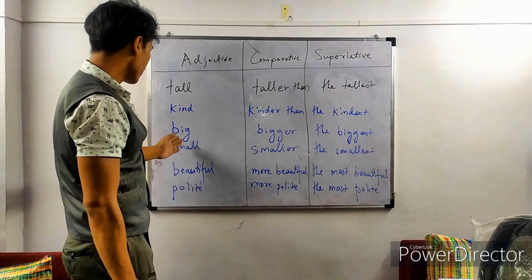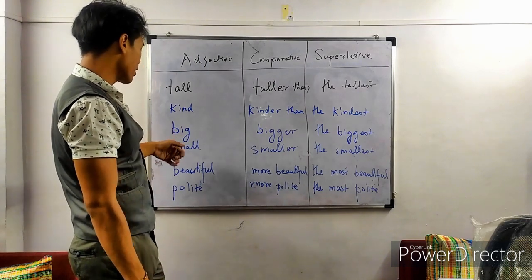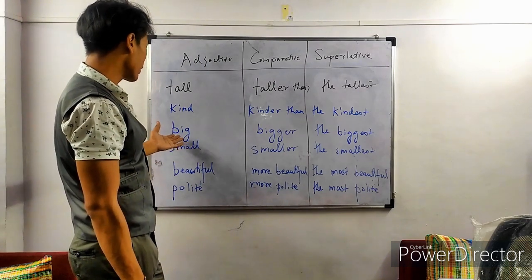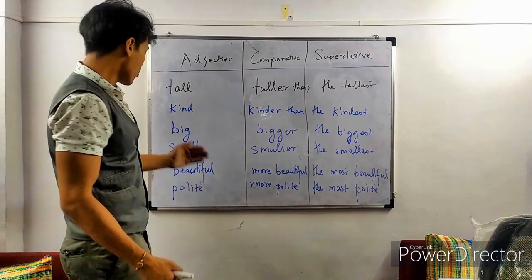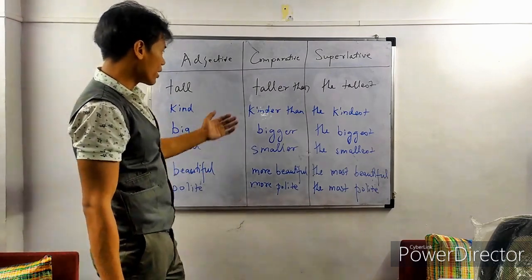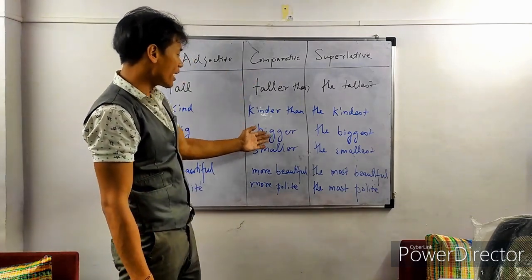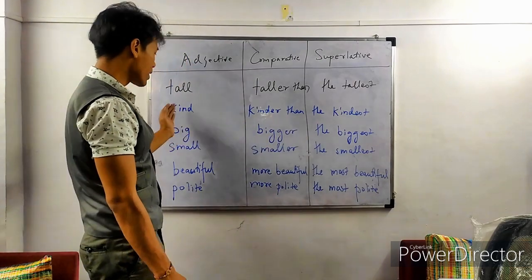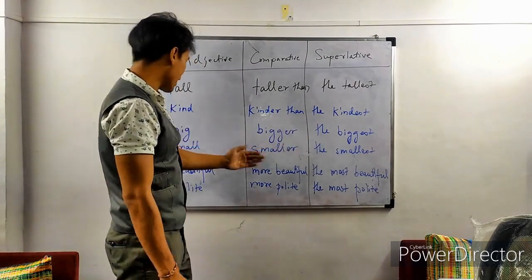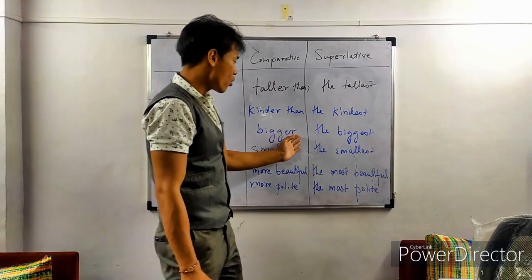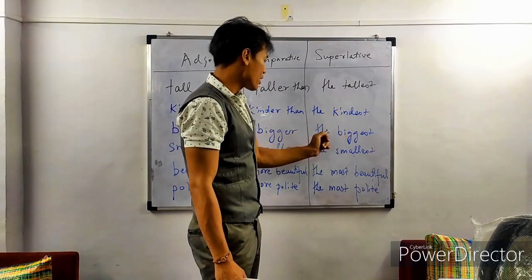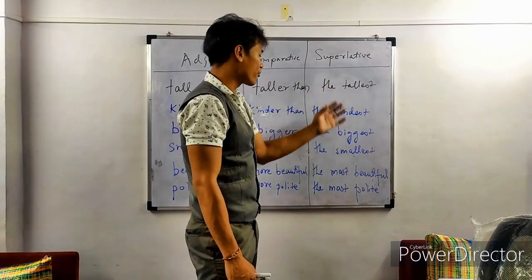Next we'll come to size. In terms of size we can say big or small. So in the comparative it will be bigger than person A or smaller than person A. When we come to person C, we will use the superlative degree.